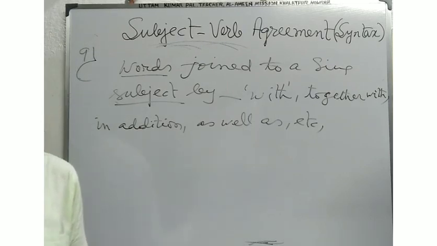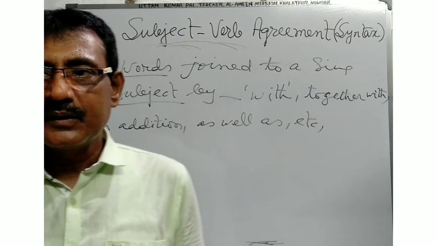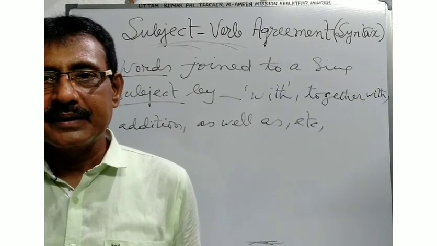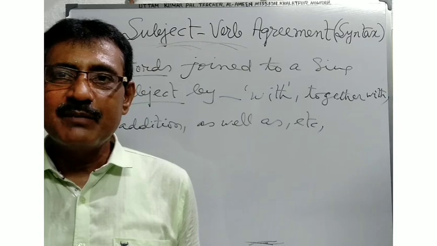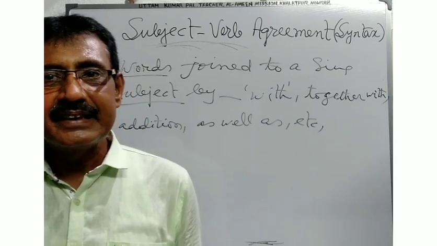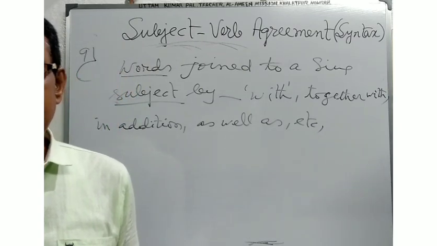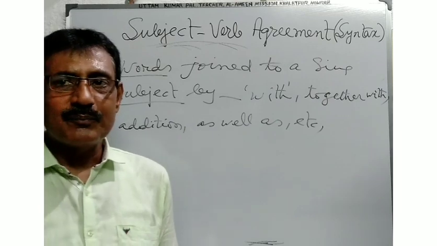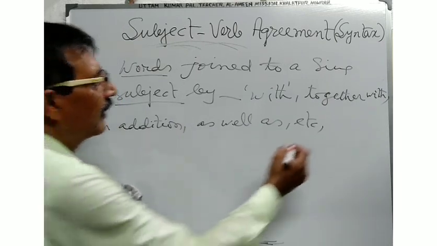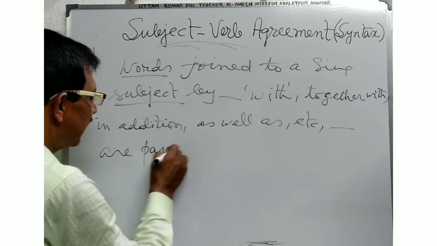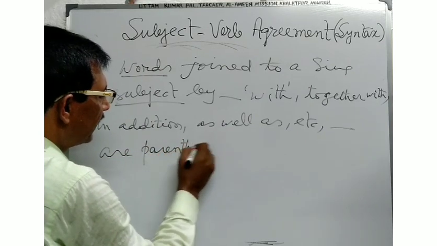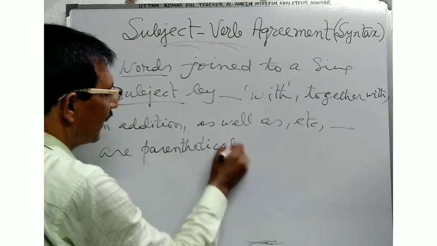I have discussed that whenever you see some words joined to a singular subject by with, together with, in addition to, as well as, etc., they are parenthetical. Parenthetical, P-A-R-E-N-T-H-E-T-I-C-A-L.